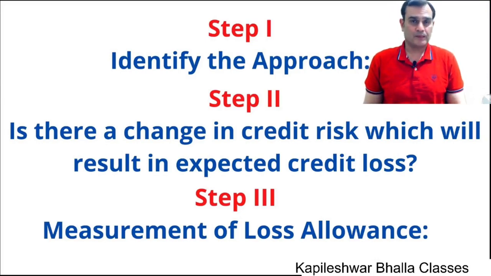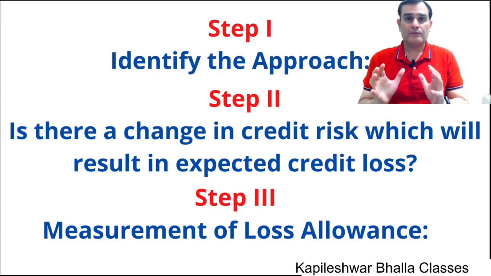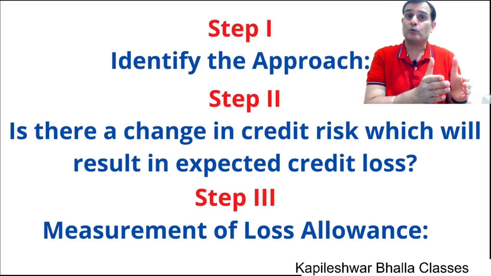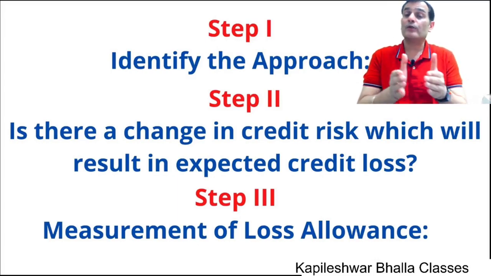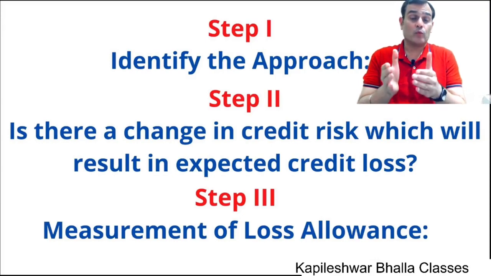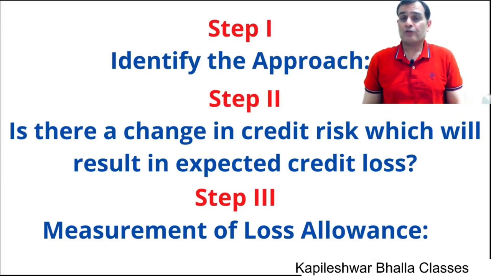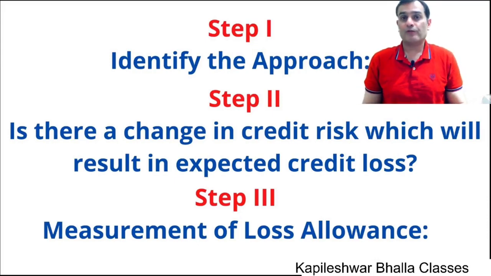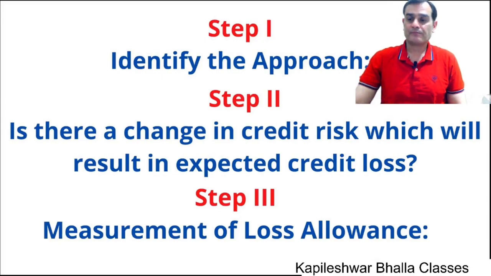So we would say that every time you face a practical question in terms of Ind AS 109, first of all, identify which approach you are following. Then you look at the assessment of what is the change in the credit risk so that I can find out what is the expected credit loss. And finally, you're going to make a provision for the loss allowance.